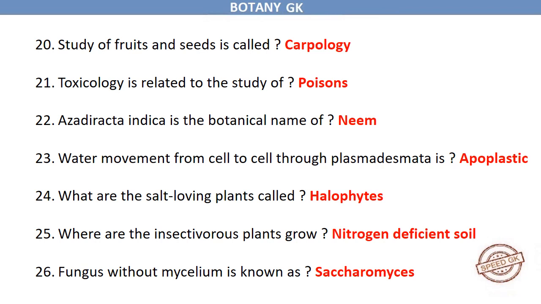Toxicology is related to the study of poisons. Azadirachta indica is the botanical name of neem. Water movement from cell to cell through plasmodesmata is symplastic. What are the salt-loving plants called? Halophytes. Where do the insectivorous plants grow?